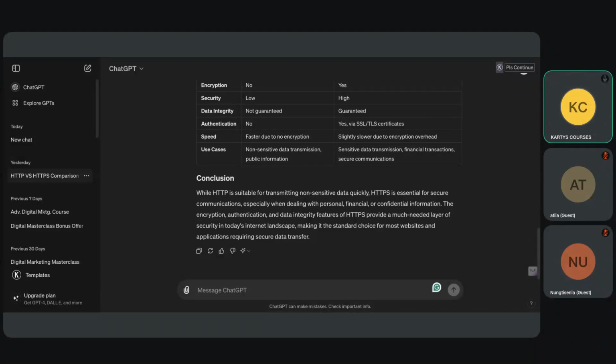Nungti, you said yes, right? So write the format that I want. Have we discussed this earlier? Yeah, we have discussed this, right?